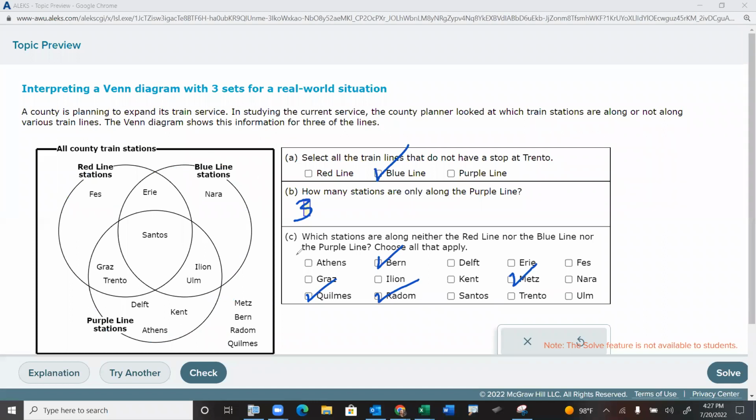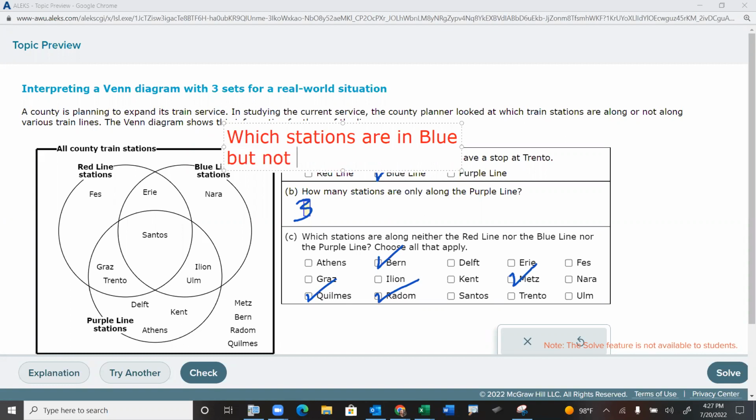Okay, now what if it said, let me just make up a new one here. Which stations, well, that's really big, are in blue line, but not, I don't know, red or purple. Well, or just red. That'll be fine.